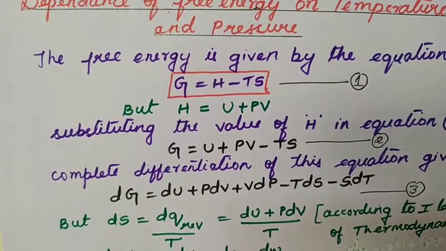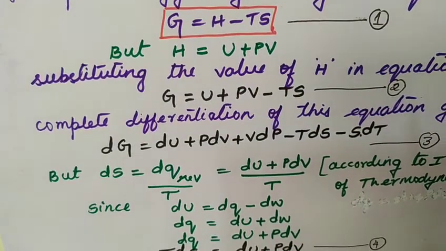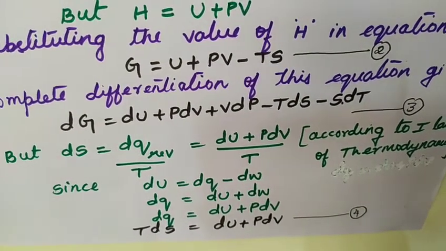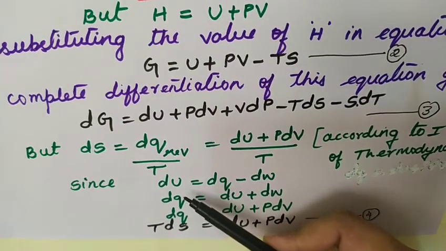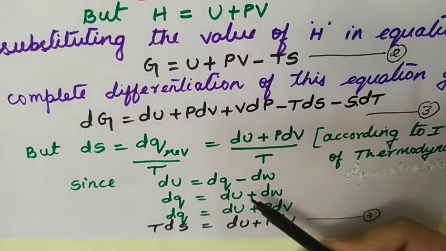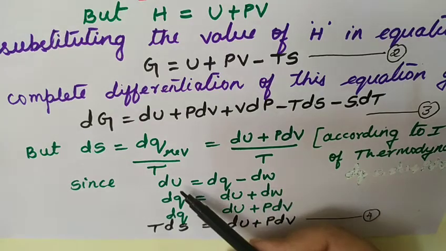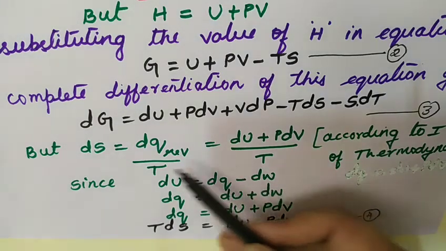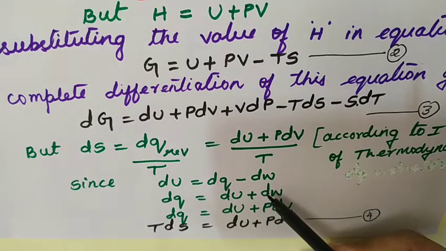But according to the first law of thermodynamics, we know that dU is equal to dq minus dw. So dU is equal to dq minus dw, the differential form of the first law of thermodynamics.